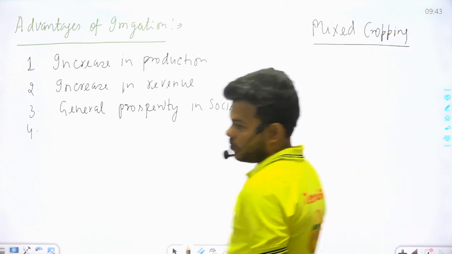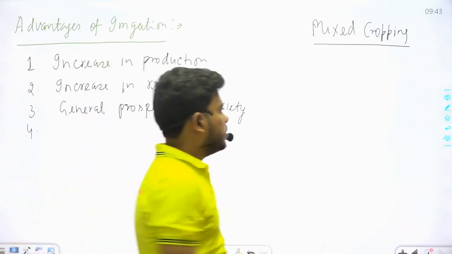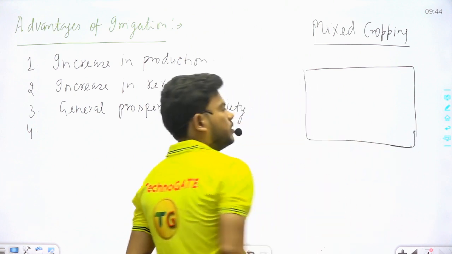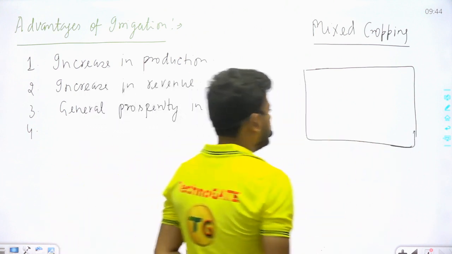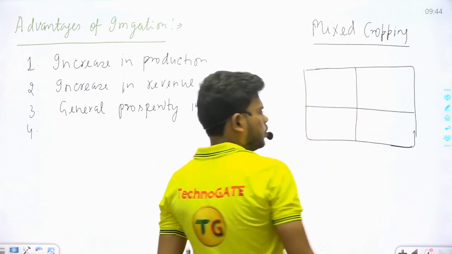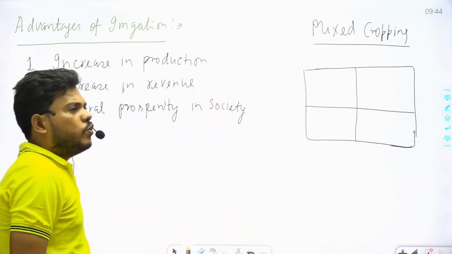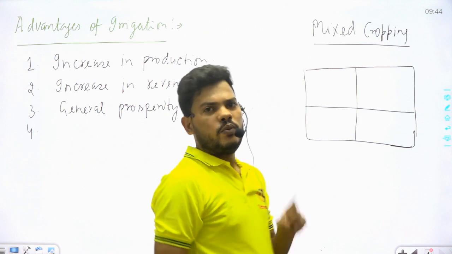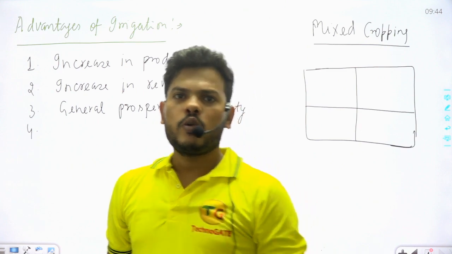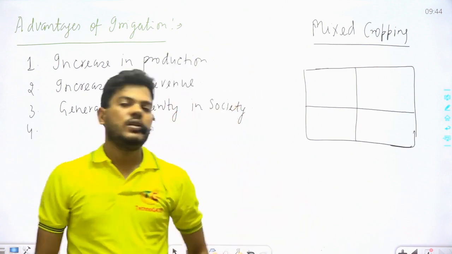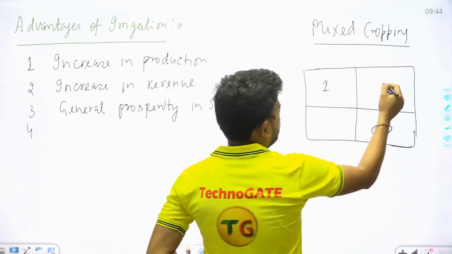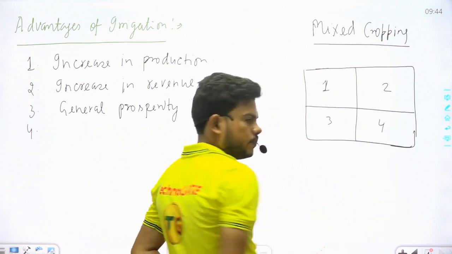As the name suggests, there is a field in which a farmer usually grows two, three or four, meaning more than two crops at one time. If a farmer grows more than two crops at one time, that cropping is known as mixed cropping. Means in a field there are four crops: first crop, second crop, third crop, fourth crop.